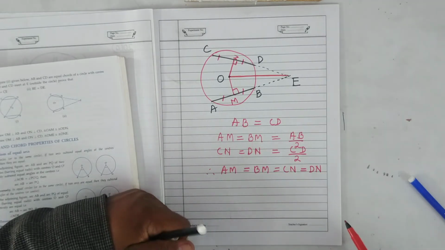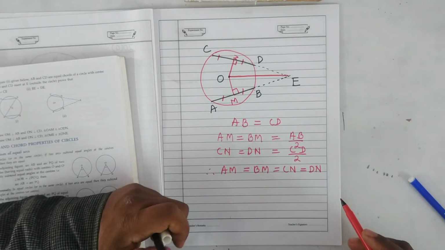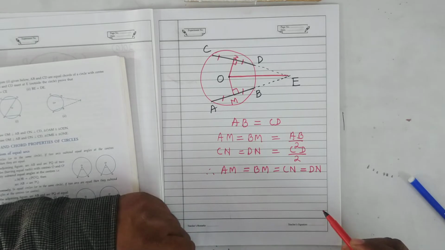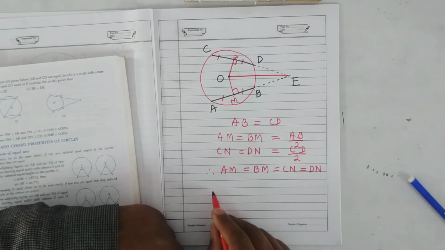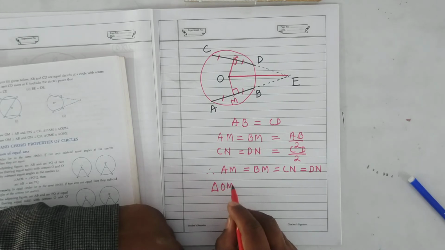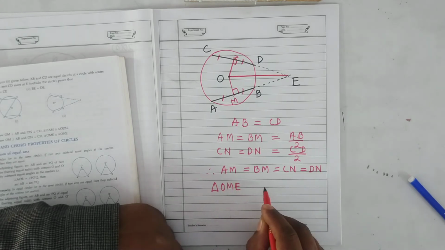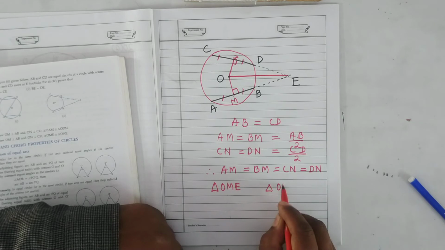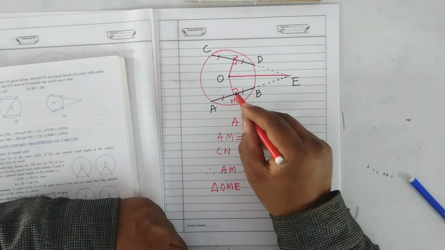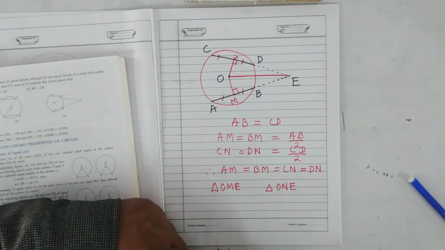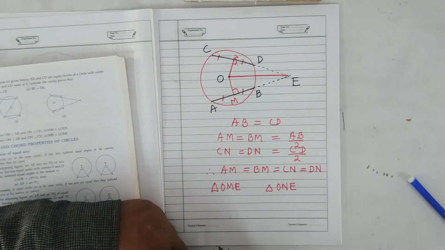Now you join OE. This is the other construction. Now you can see here in triangle OME and triangle ONE, this equals this, 90. Angle M equals angle N equals 90 degrees.